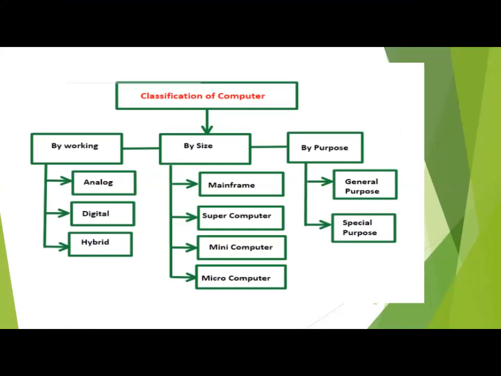So moving on, next slide. This chart you have already seen. As I told you, classification of computers is done in three ways: by working, by size, and by purpose. By working we discussed in the last lecture. Now we are going to discuss by size, in which we will discuss mainframe, supercomputer, minicomputer, and microcomputer. By purpose is not included in your course. So we are moving on. Next slide.